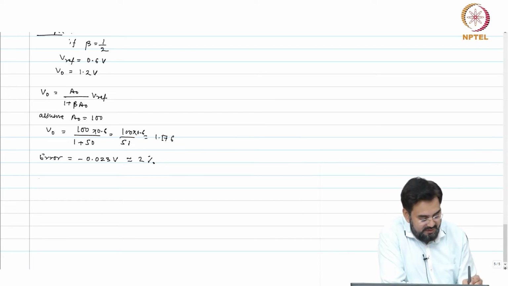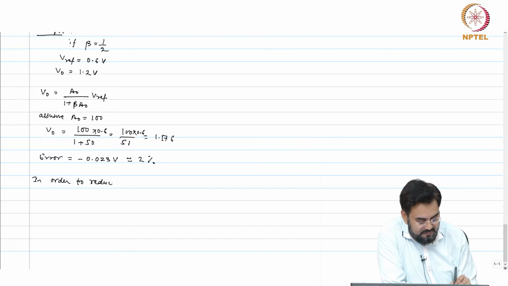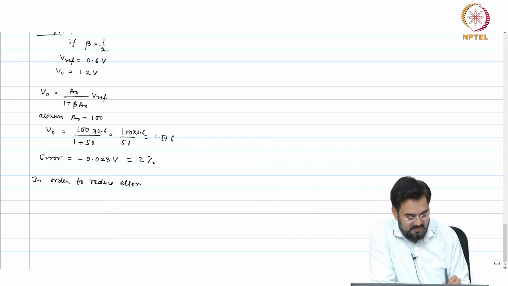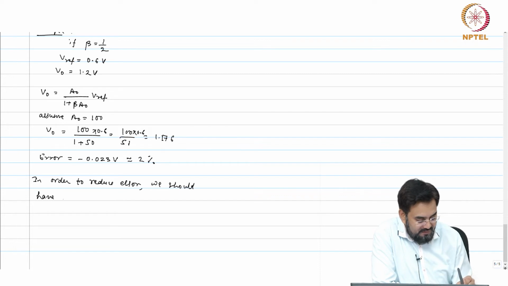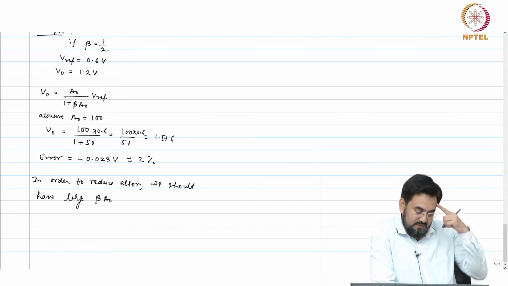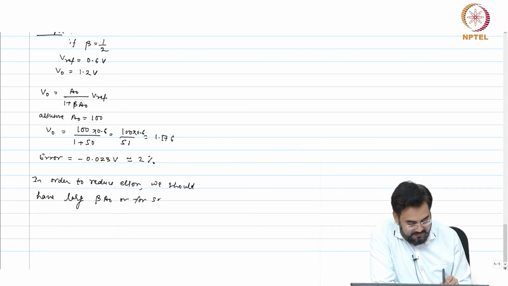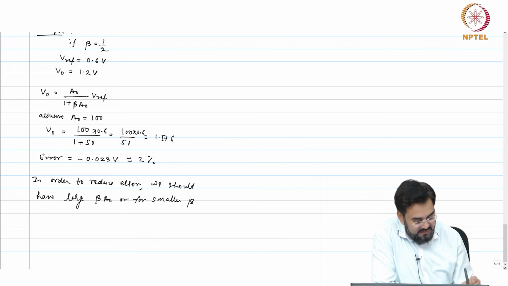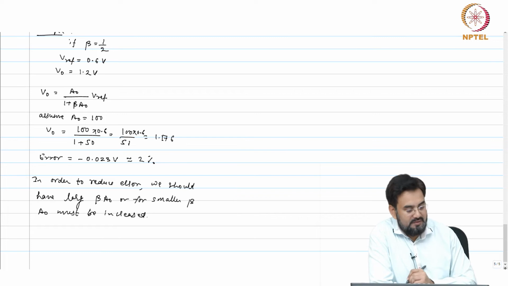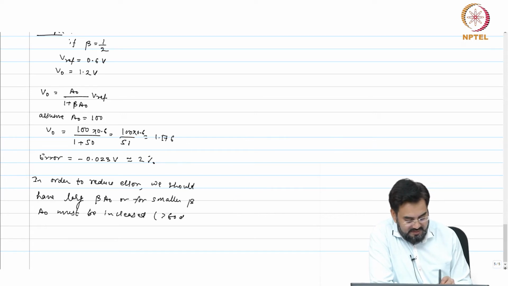Which means in order to reduce error, we should have large beta A naught, or for smaller beta, A naught must be increased, usually more than 60 dB.